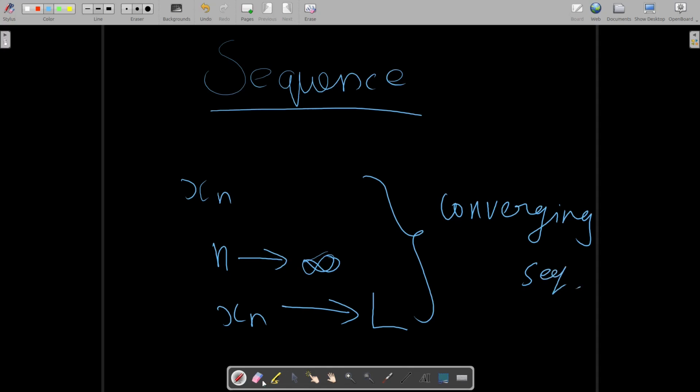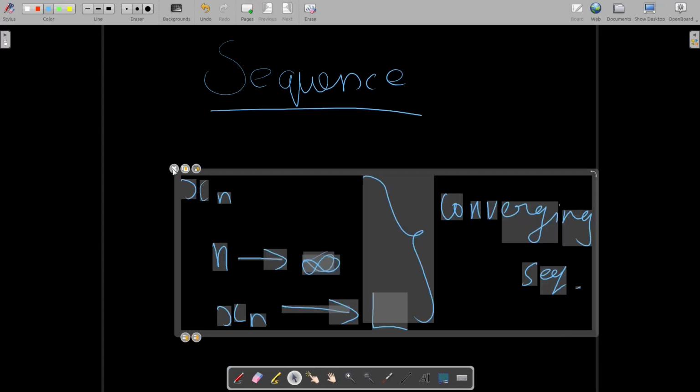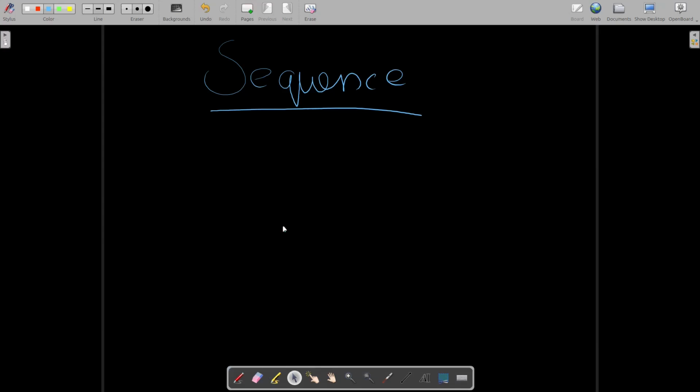Now let's try to give this one a formal definition, just like we gave earlier for sequence. For convergence, let's say that we have a sequence x of n, and it is a real sequence.